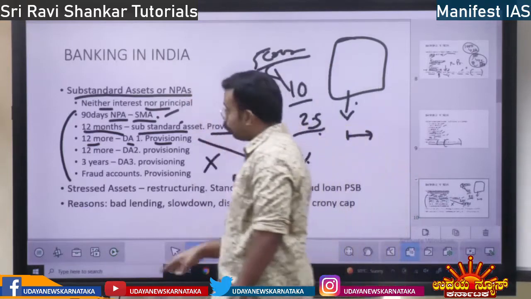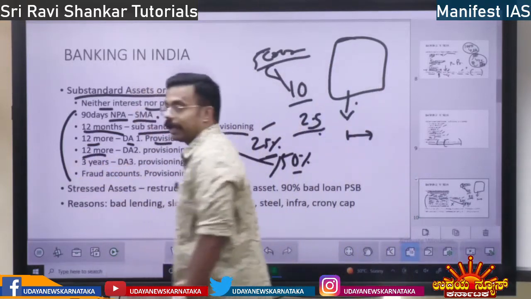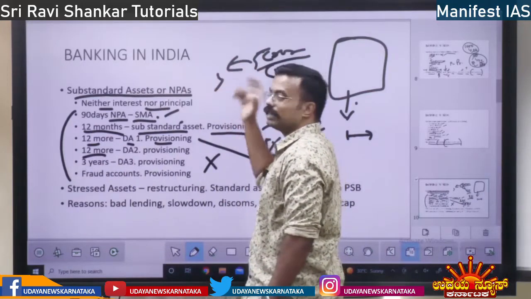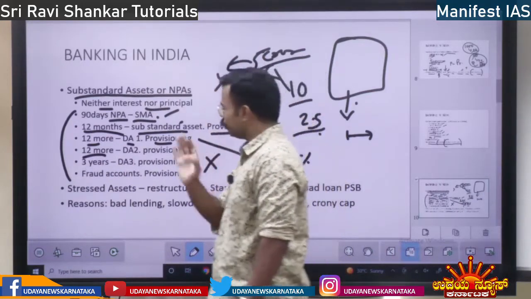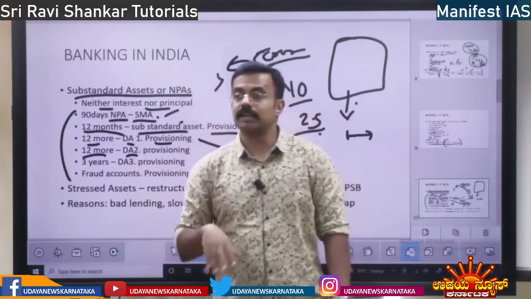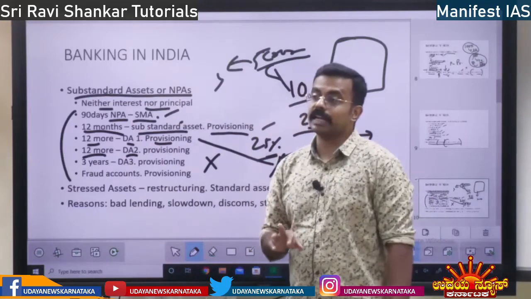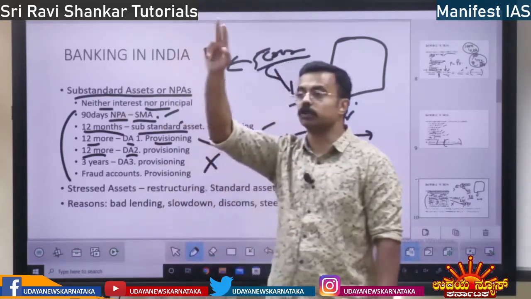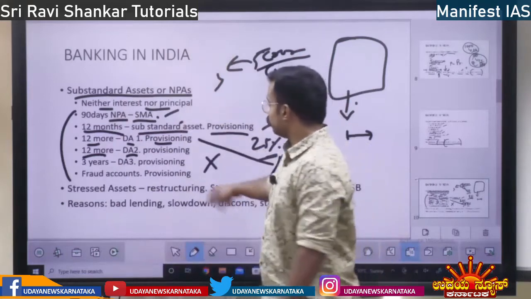If you are still not paying for 12 more months, the provisioning is based on unsecured and secured assets. It will confuse you, don't worry. Next, after DA1, if 12 more months pass, it is called DA2, doubtful asset 2. Here provisioning will be even more.